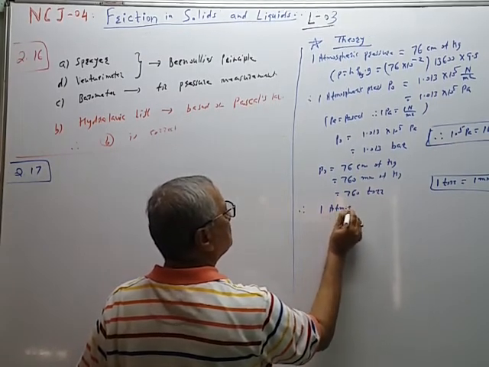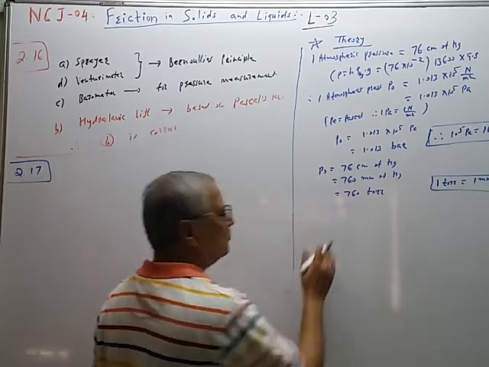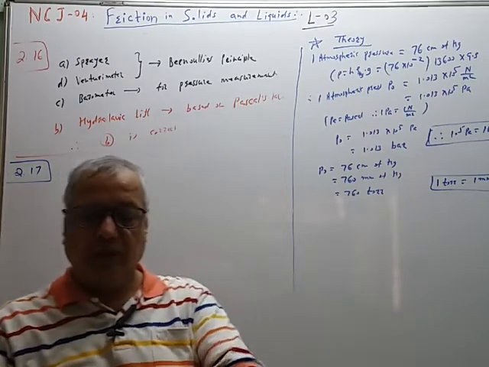1 atmospheric pressure, I will give in highlighted value.